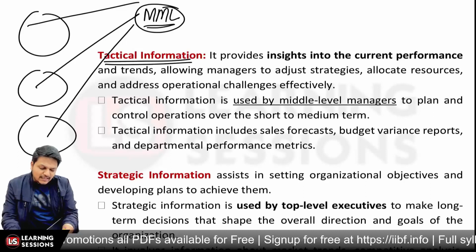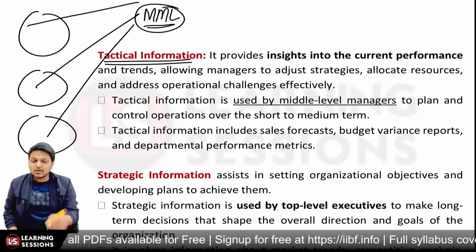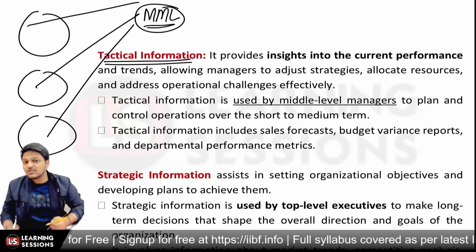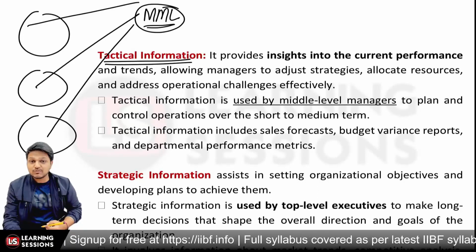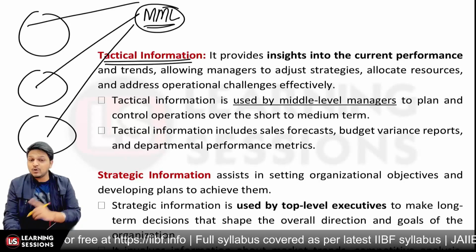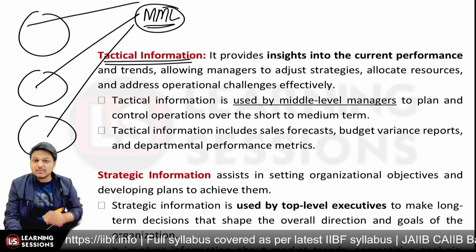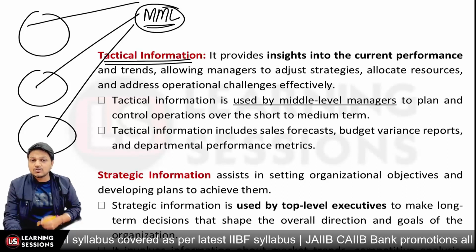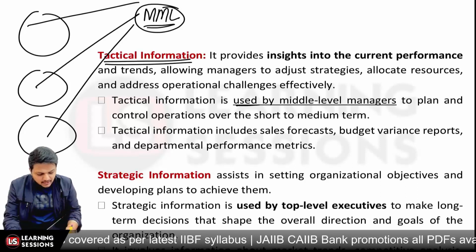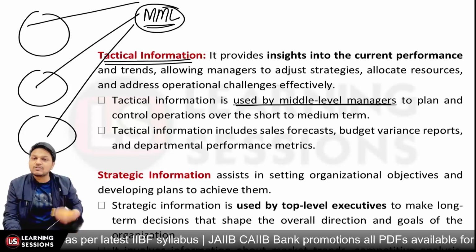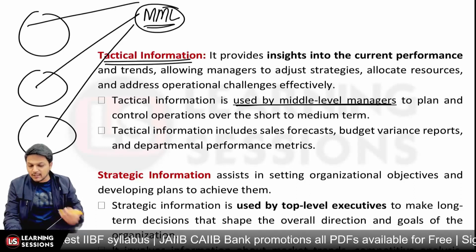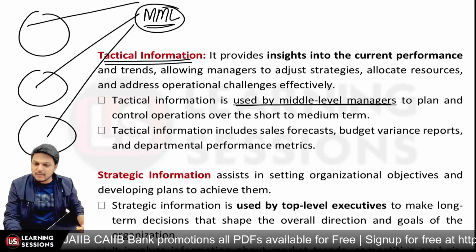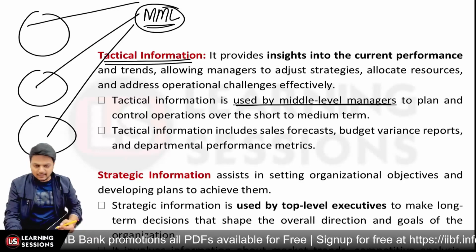because the middle level management has the responsibility to implement the strategies conveyed by the top level management. Now if there is any tuning to be done, that can be done based upon the insights they get through the tactical information. So tactical information is used by the middle level managers to plan and to control things, and it includes the sales forecast, the budget variances, or departmental performances. So that's the tactical information, right?